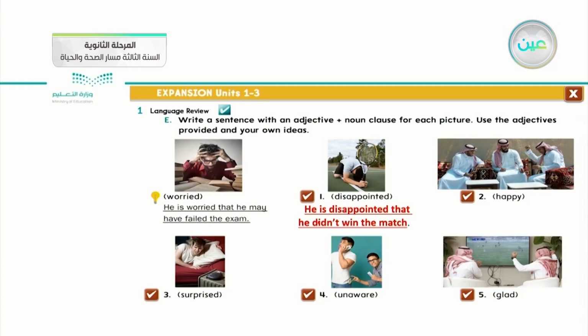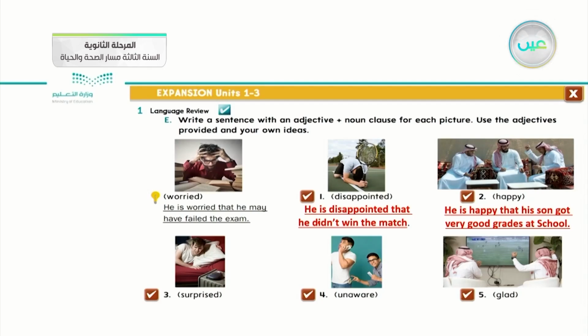Okay, number 3, happy. Look at the picture below. The adjective is happy. The third man from the right corner, he is happy. How can I apply this adjective statement with the noun clause? He is happy that his son got very good grades at school.